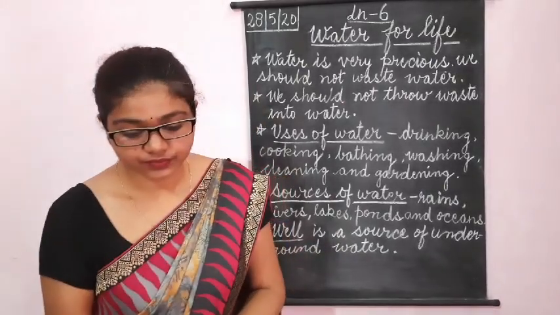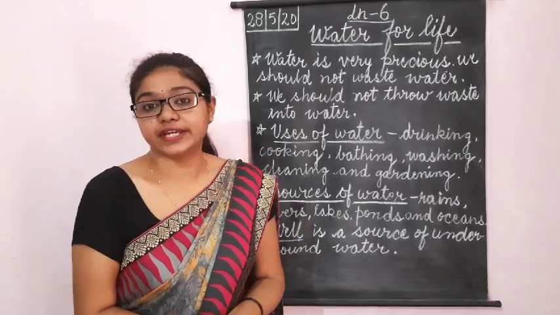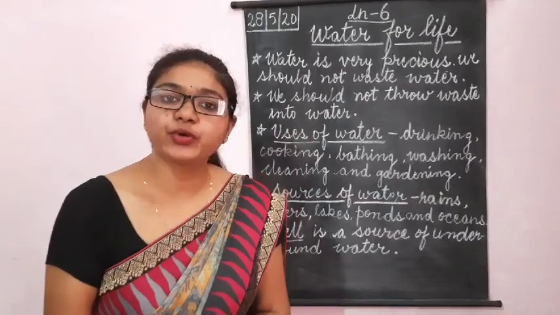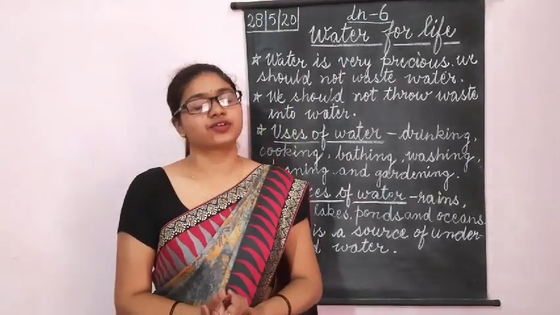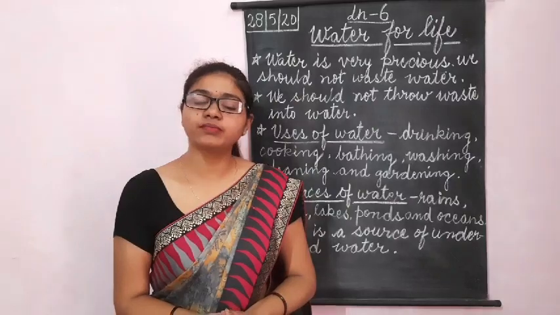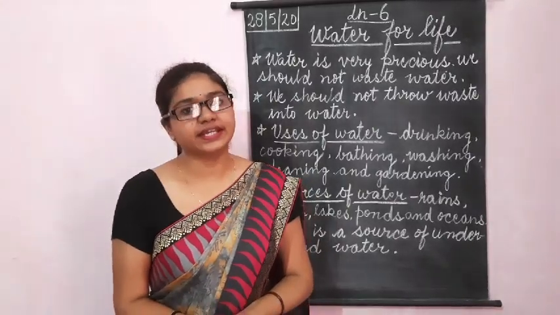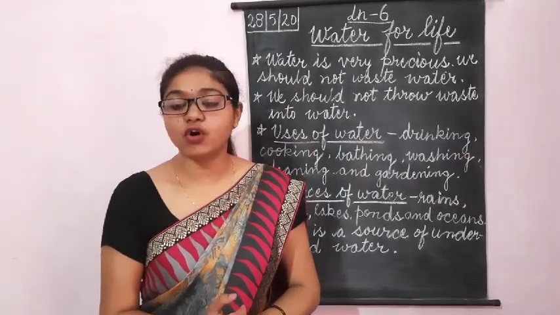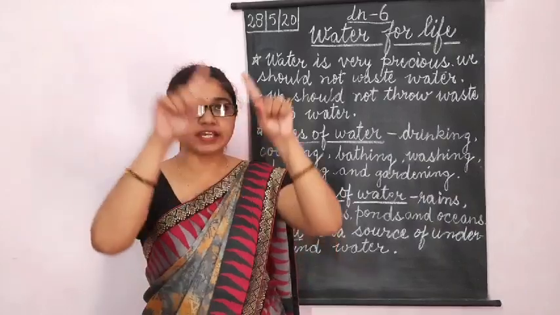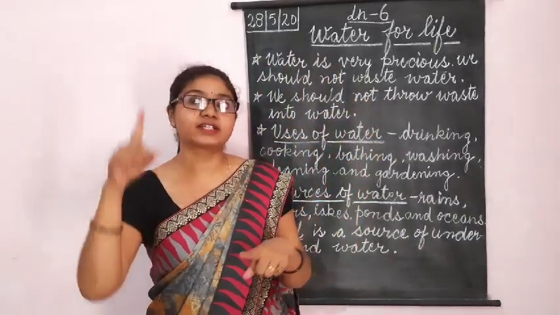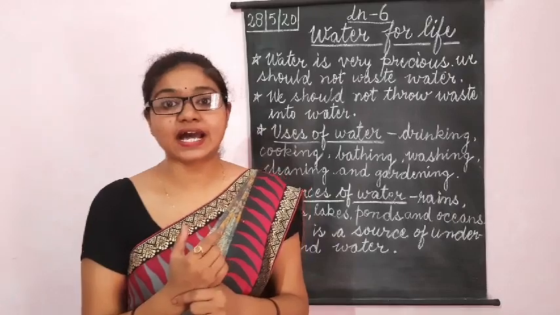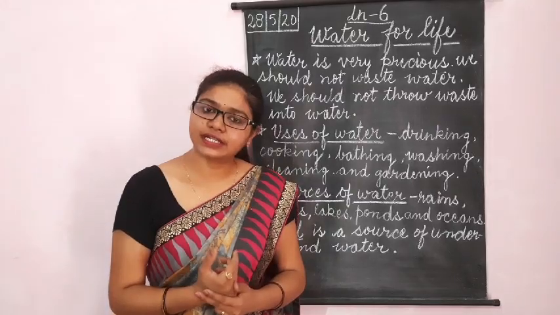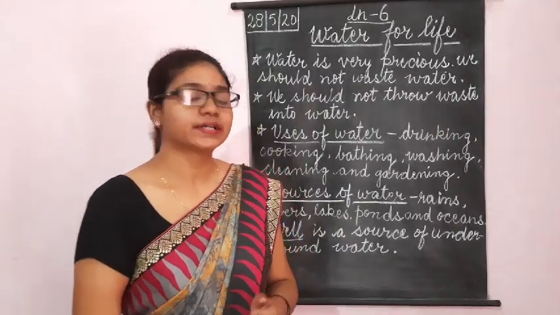Do you know, children, from where do we get pure water? We get pure water from rain. Rain falls from, one white color is there outside in the sky. What is that? Cloud. Rain falls from cloud.